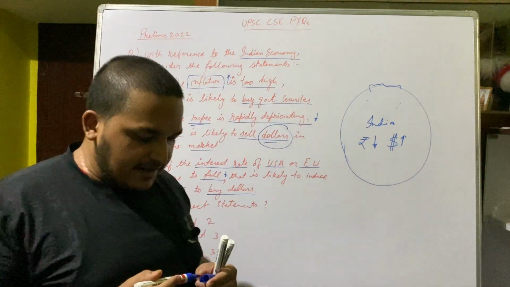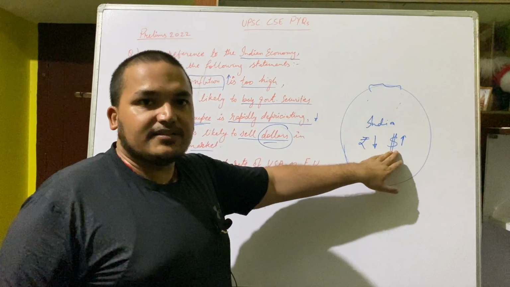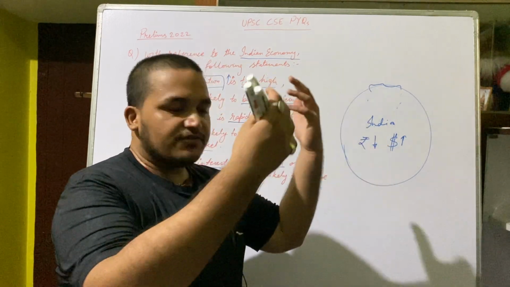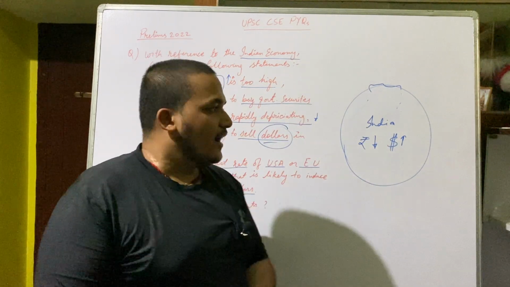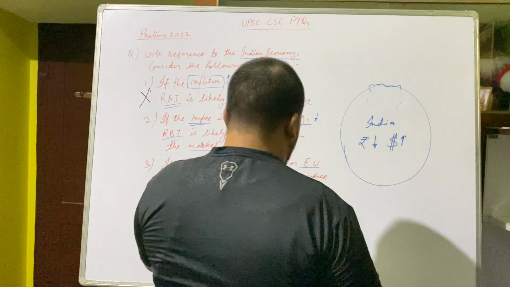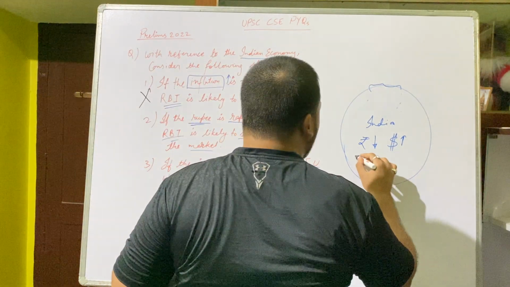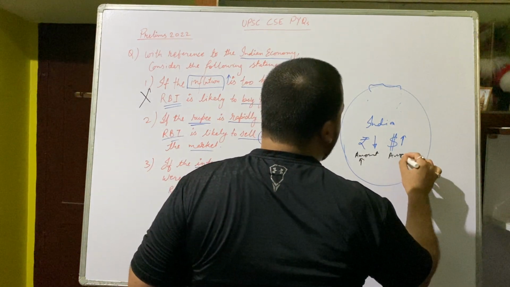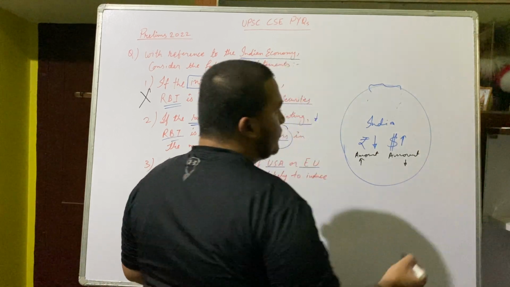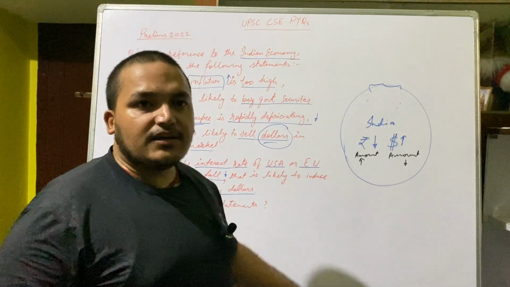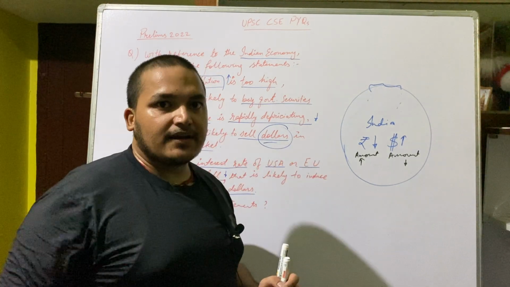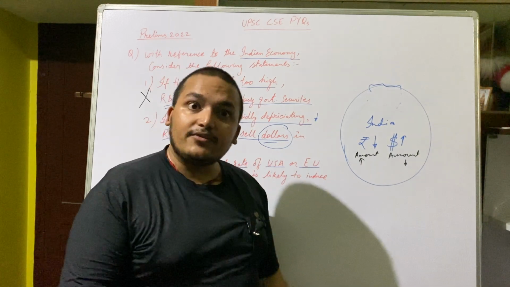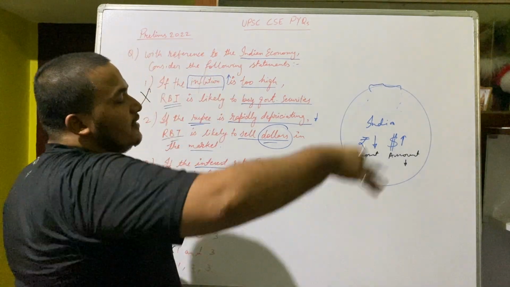Dollar going high means the dollar in the market has reduced. That's why everybody is searching, where is the dollar? I want dollar. I will give you this much money, rupees. Give me dollars. And the amount of rupees has increased unexpectedly, while the amount of dollar has decreased. So what will government do? Government will say, okay, if we supply too much dollar in the market, then its value will go down. If we take back rupee, then the rupee's value will go high. Government says, I will sell the dollar.